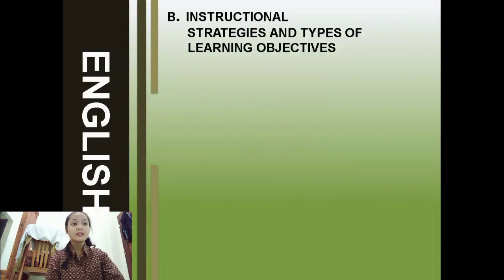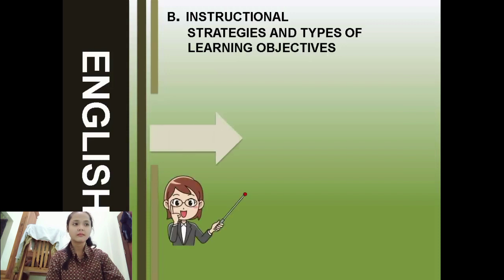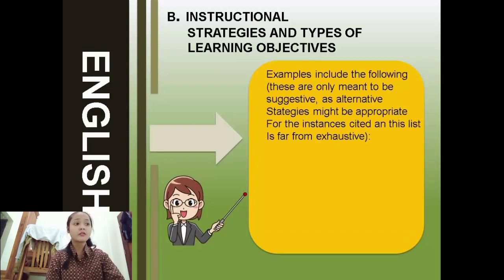B. Instructional strategies and types of learning objective. Examples include the following. These are only meant to be suggestive, as alternative strategies might be appropriate for the instances cited, and this list is far from exhaustive.